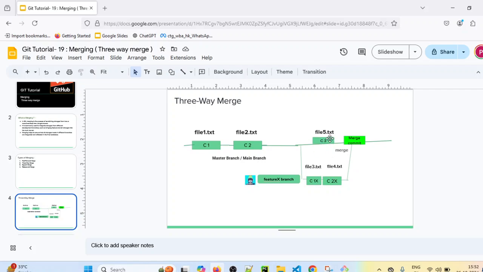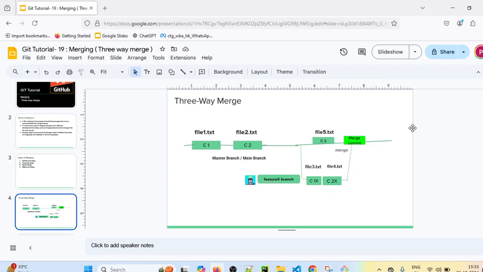Some new files might have been added in feature X branch, or even some common files might be modified in both branches. So whenever these changes from the feature X branch are merged into the master branch, Git will automatically create one merge commit. It will have the history of both branches. And also conflicts might happen and conflicts will be resolved at that point.